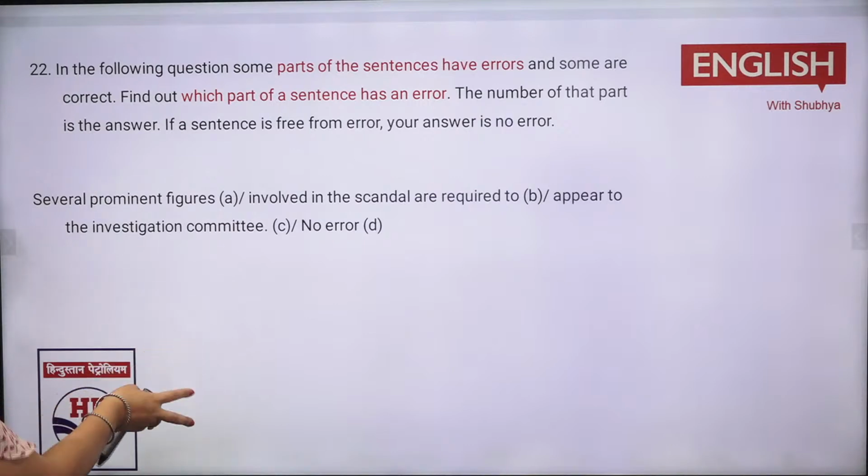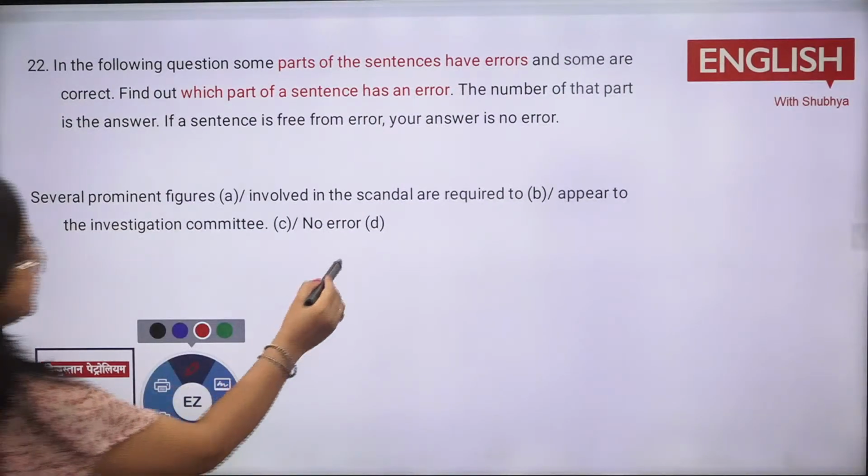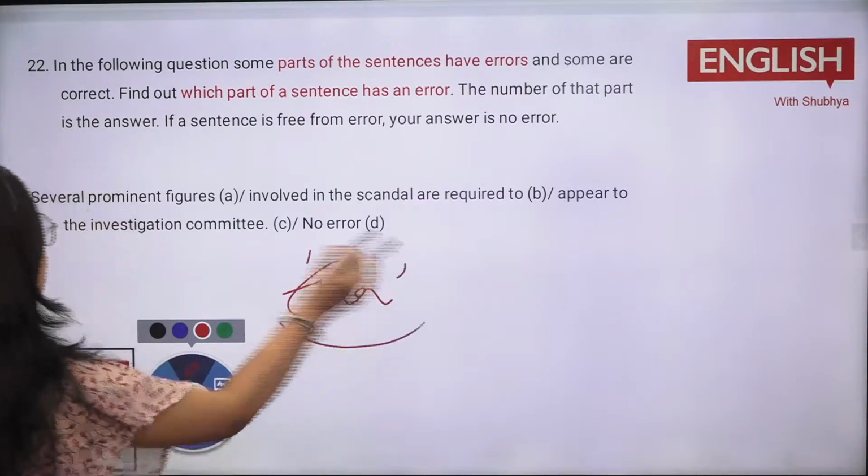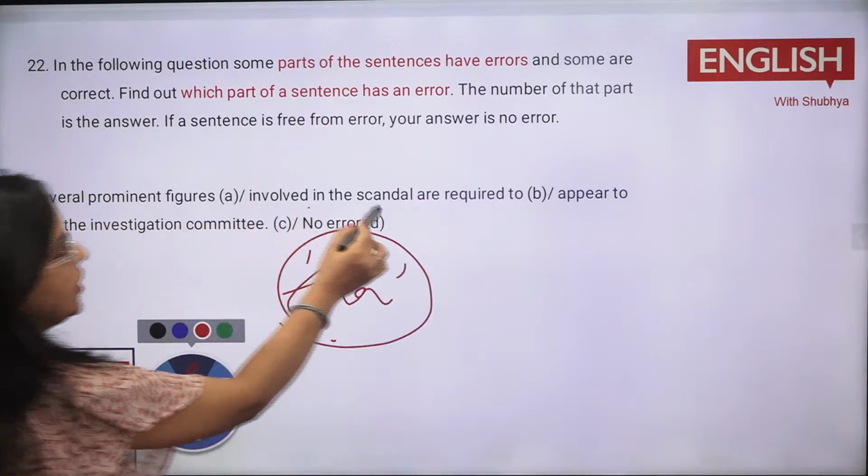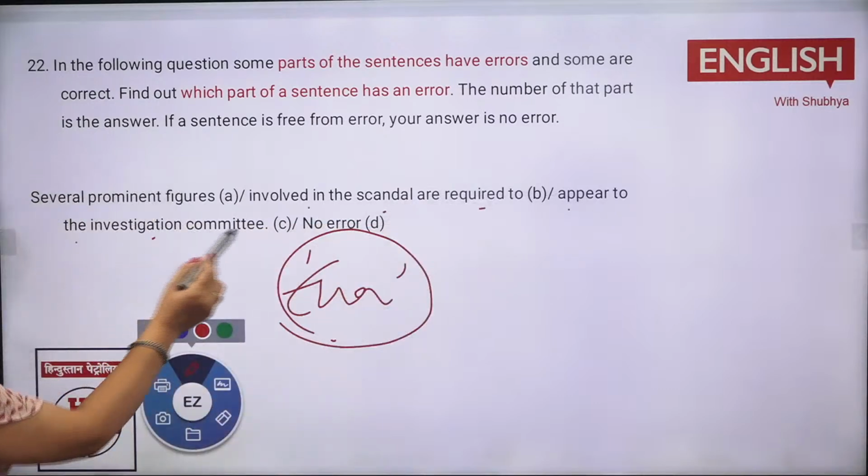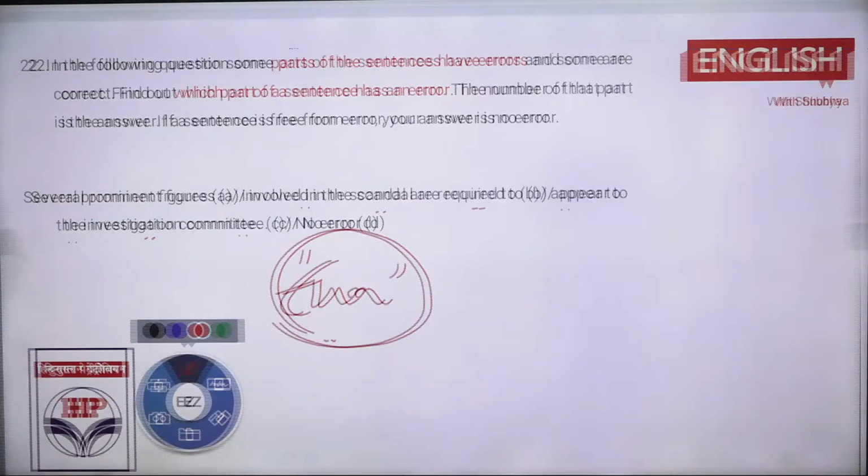Now do the next one. Like here also, error spotting is your question. Spot the error. Several prominent figures involved in the scandal are required to appear to the investigation committee. No error. Tell me where is the fault.